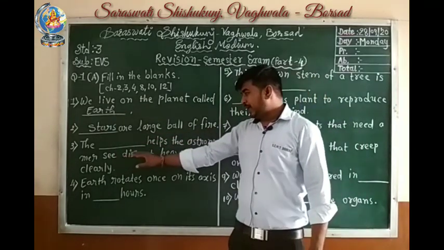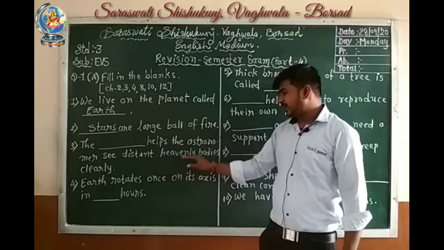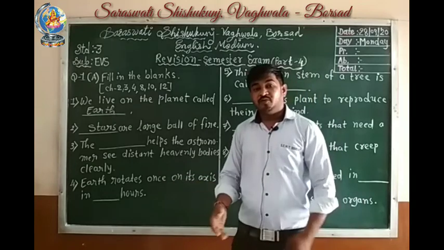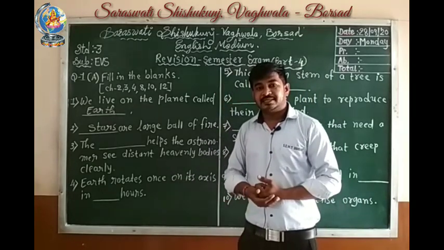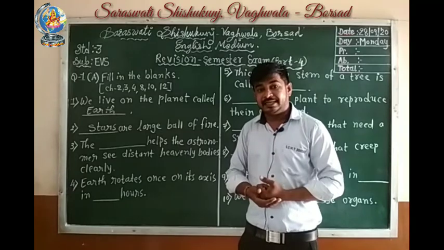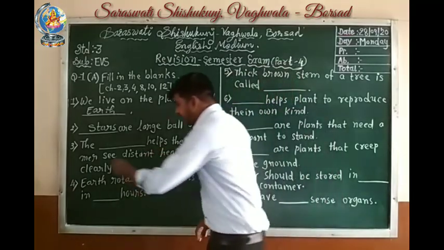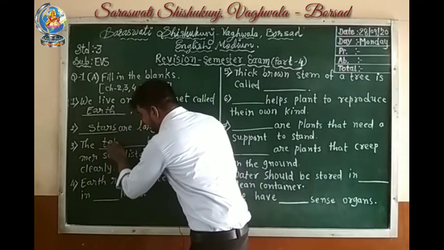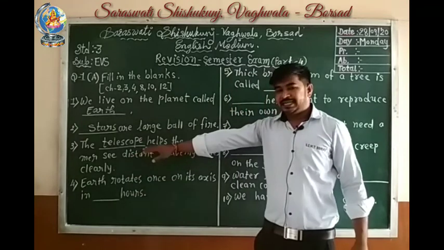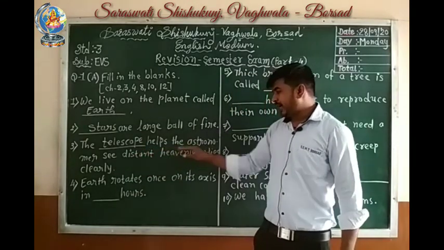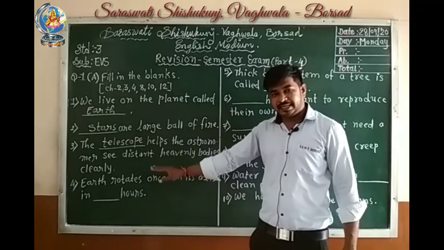Third number, blank helps the astronomer see distant heavenly bodies clearly. Which instrument helps an astronomer to see distant objects clearly? Yes, telescope. The telescope helps the astronomer see distant heavenly bodies clearly.